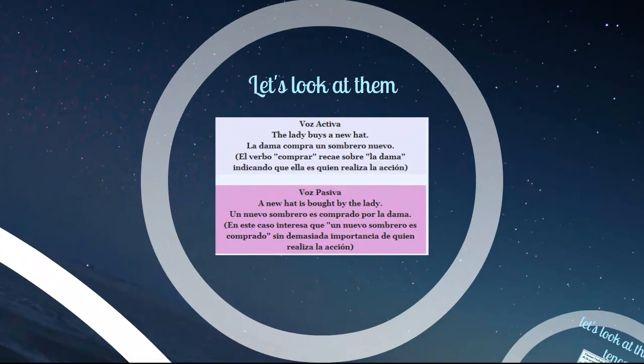Let's look at them. Active voice: the lady buys a new hat. In Spanish, la dama compra un sombrero nuevo. The verb comprar follows la dama, and this indicates that the dama is the one who makes the action. The passive voice is a little different. With passive voice, a new hat is bought by the lady. If you notice, the object of the active goes to the subject of the passive.